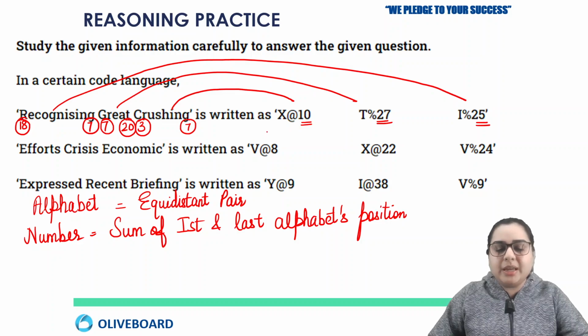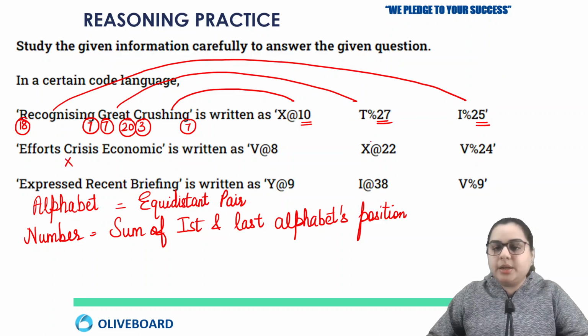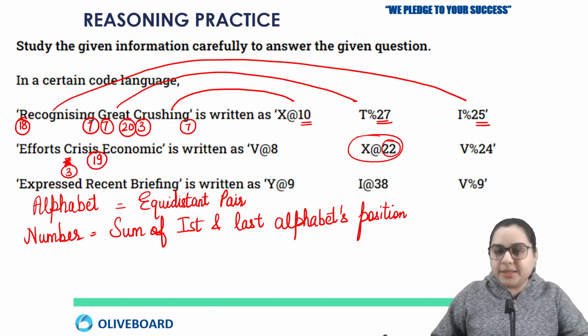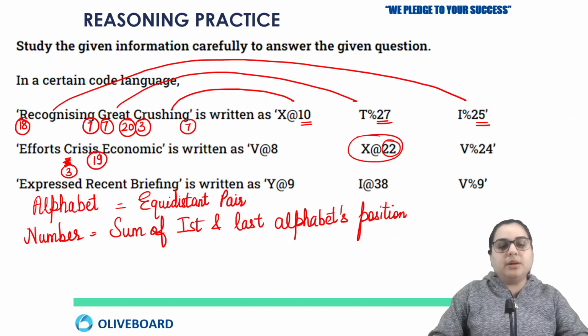Okay, let's check any random word here. So here we have this word crisis. The pair will be with X. Now here you have X and the number here is 22. So let's check what is the position for S. It is 19. And what is the position for X? It is 3. So if you do 3 plus 19, the sum will be 22. Okay, so now we are clear.